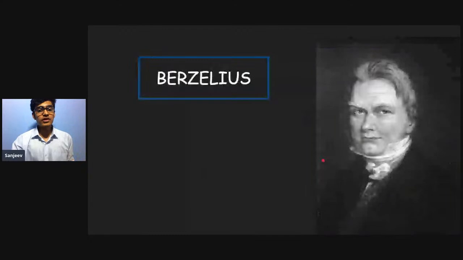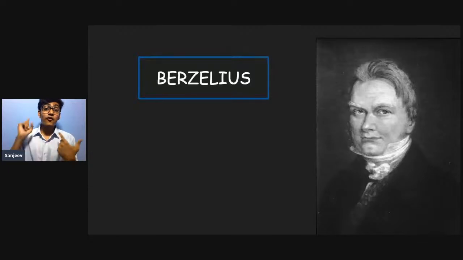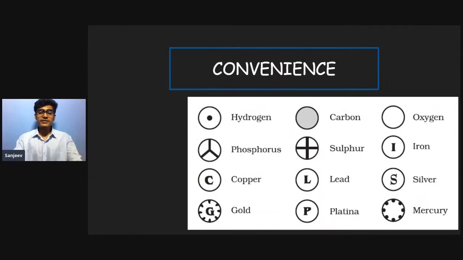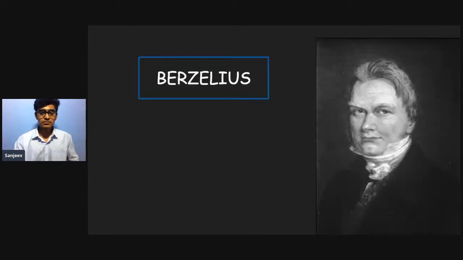So one more person who came was Berzelius. He was the one to suggest that we should use alphabets to denote symbols of the elements. Like for hydrogen we should use H, for oxygen we should use O, for carbon we should use C, for neon we should use Ne. These were some examples, but he was the one to suggest that we should use alphabets or letters instead of drawing these structures or symbols. So for symbols, we will be using letters.